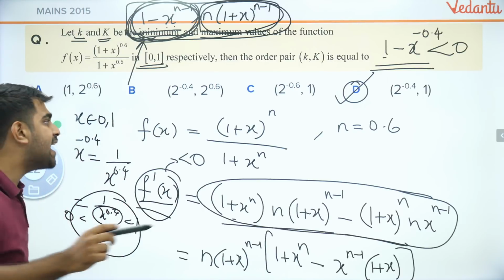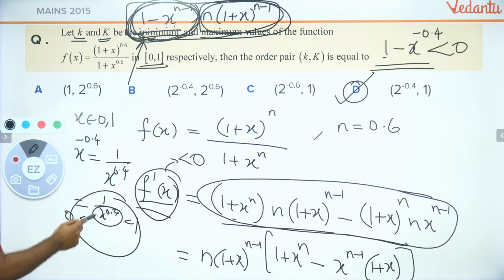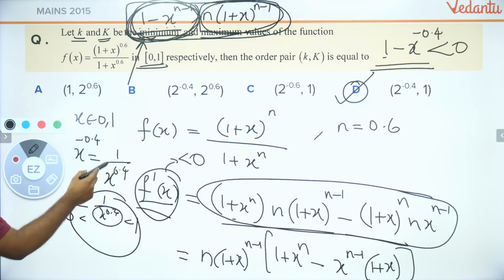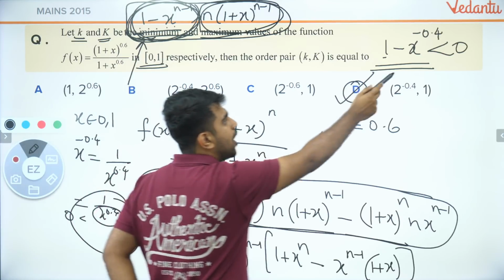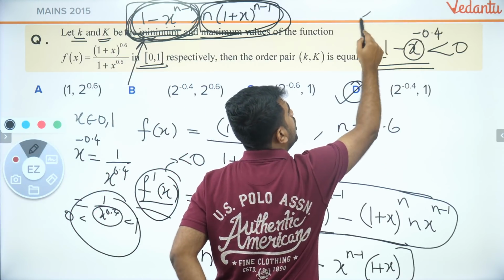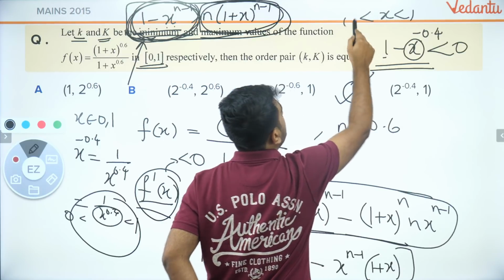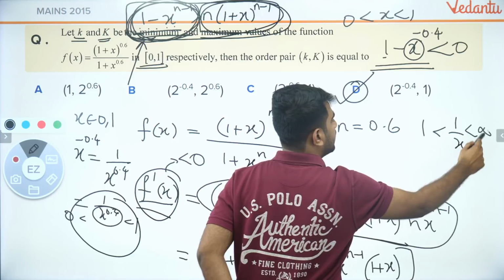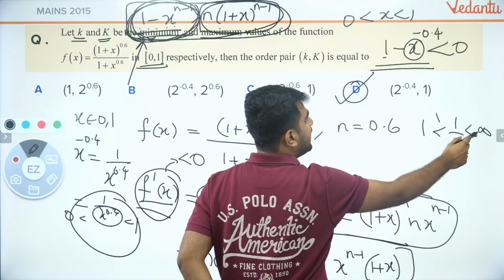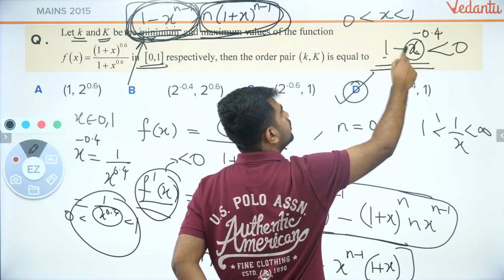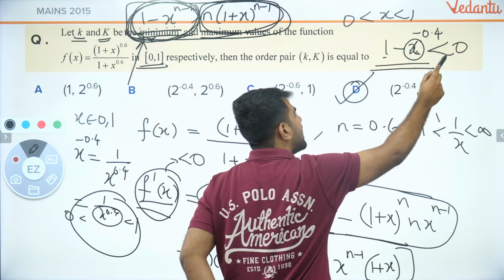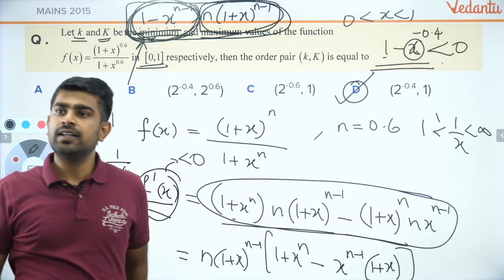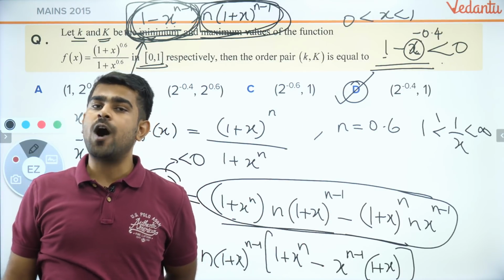That value will be lesser than 0, because this x is between 0 to 1. When x is between 0 to 1, what will be 1 by x? 1 by x will be 1 to infinity. So if I subtract from 1, it will be negative. That's it. I hope you guys got it.